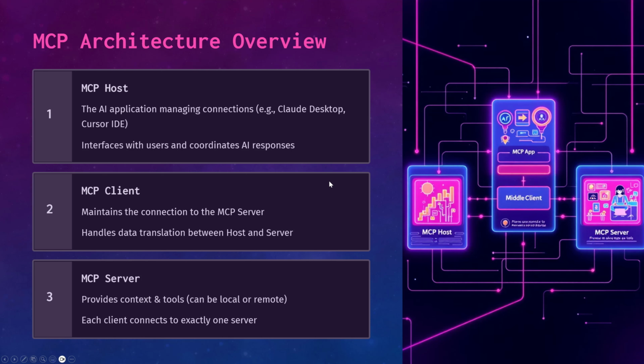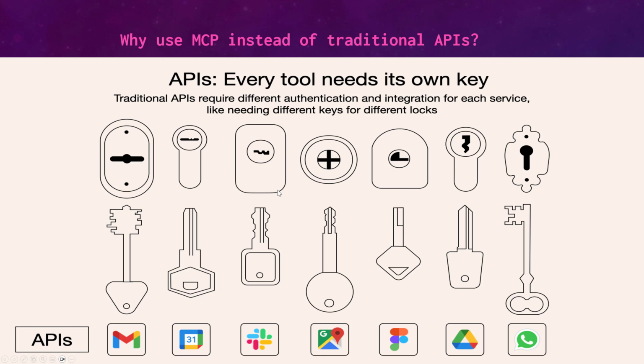All right, we have seen the MCP host, the client, and the server. And as we said, if you are going to integrate, for example, our solution today with Gmail, Calendar, Slack, Google Maps, Google Drive, OneDrive, WhatsApp, Telegram, you need to create or use a different API and different key for each of these APIs.